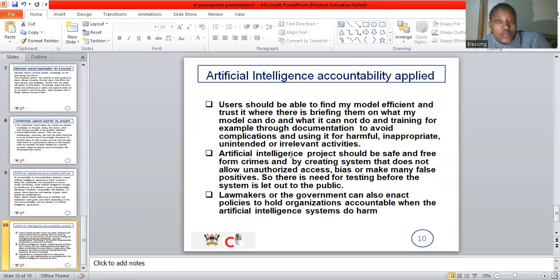It also involves earning the user's trust by making sure that the users can actually trust the system, through training them, through briefing them on what the system can do and what it cannot do to avoid use of it for irrelevant things, unintended things, and of course, making sure that the users are safe to use the system by making sure there is no illegal access to the system.